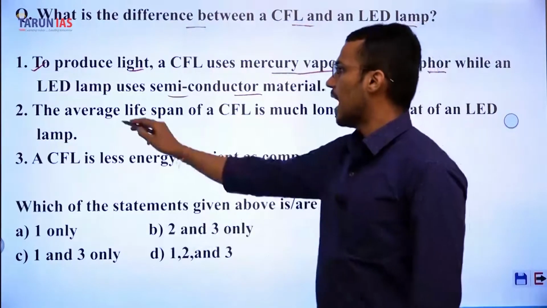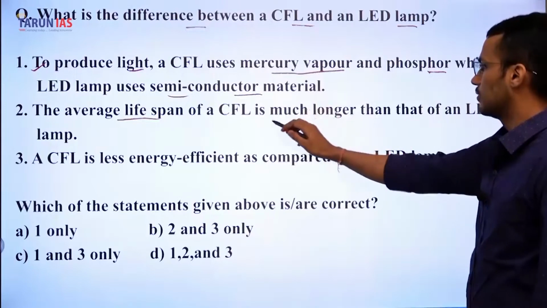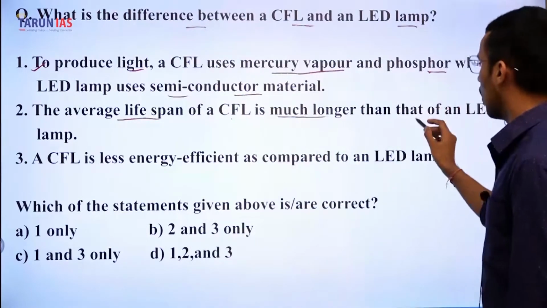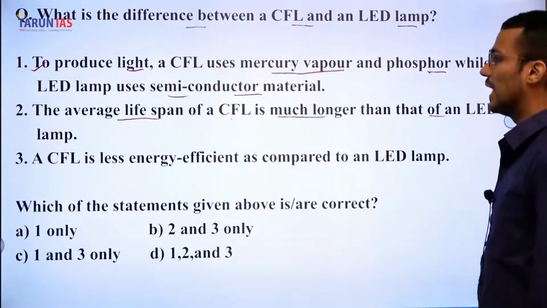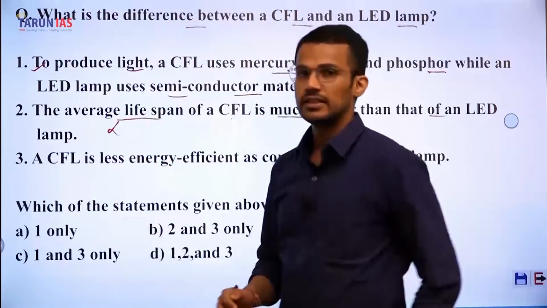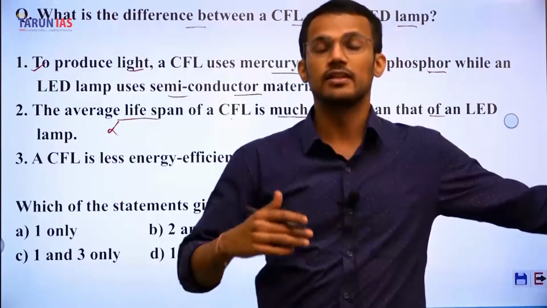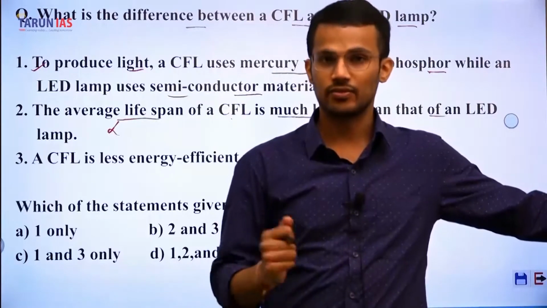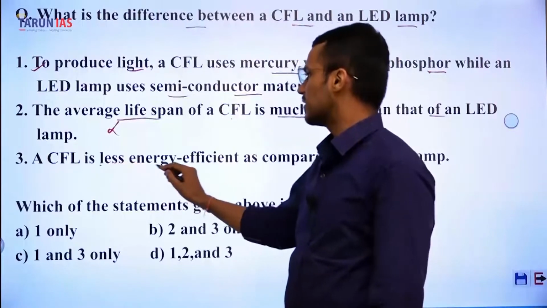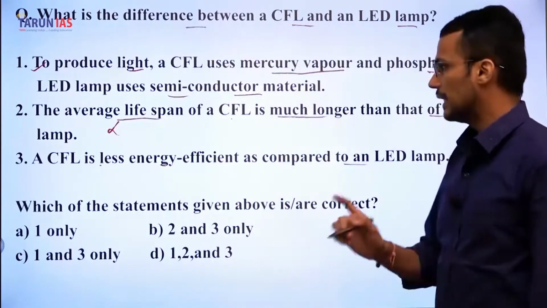Second, the average lifespan of CFL is much longer than that of LED lamp. This is incorrect because the lifespan of LED lamps is longer than CFL. Third statement, a CFL is less energy efficient as compared to LED lamp.